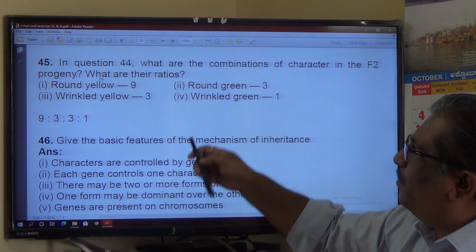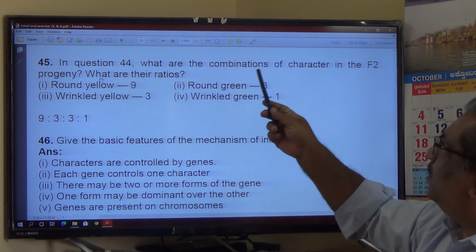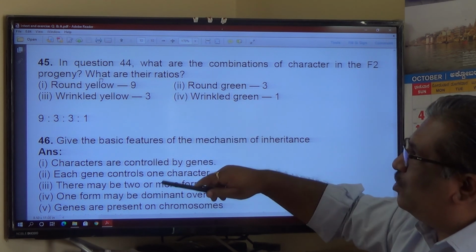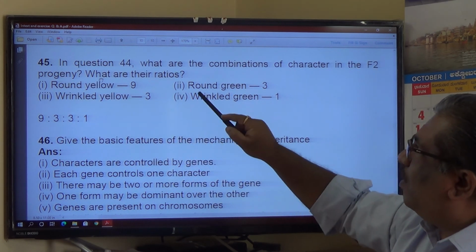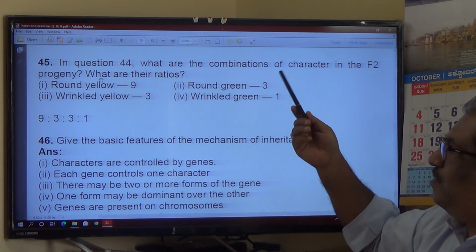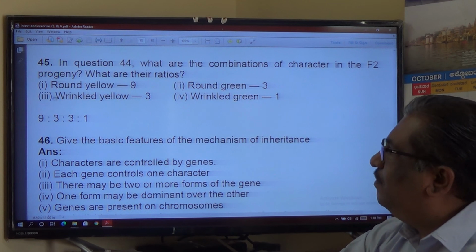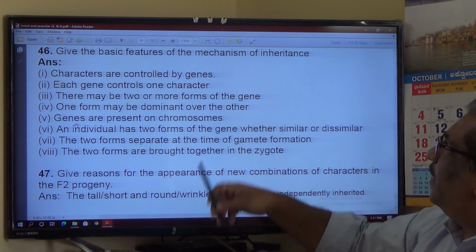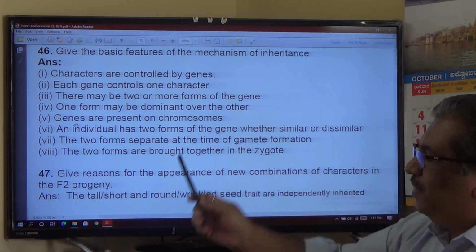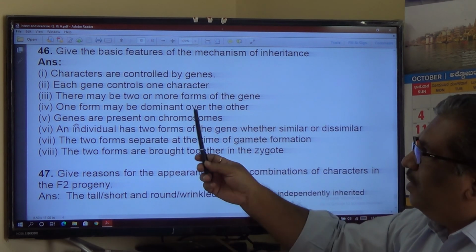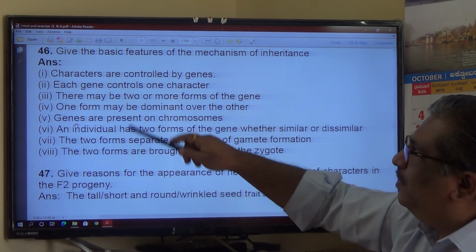In question 44, in the previous question, what are the combinations of characters in the F2 generation? What are their ratios? Round yellow, round green, wrinkled yellow, wrinkled green. 9:3:3:1 is the combination. Next. Give the basic features of the mechanism of inheritance. The mechanism of inheritance, to understand that, I'll read this one.